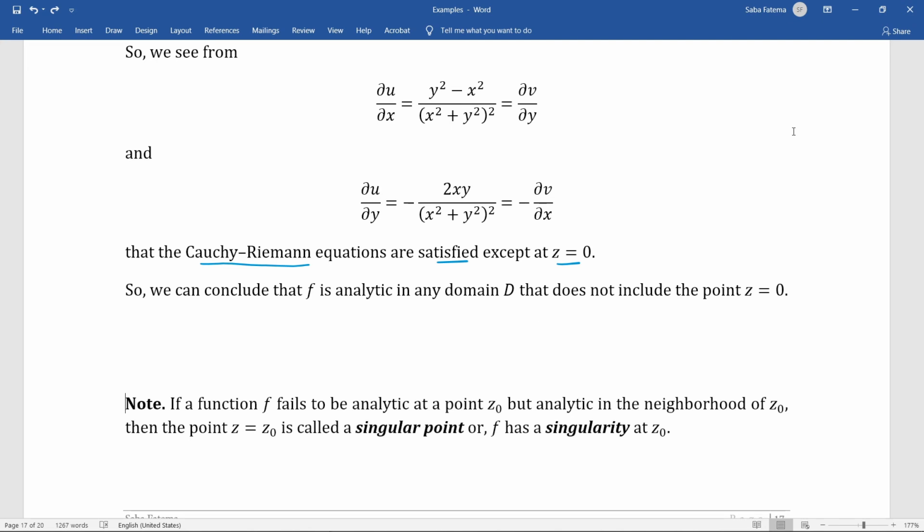So we have an exception: although f is not analytic at a point z0, it can be analytic in the neighborhood of the point z0. Such points are called singular points, or we can say f has a singularity at z0.